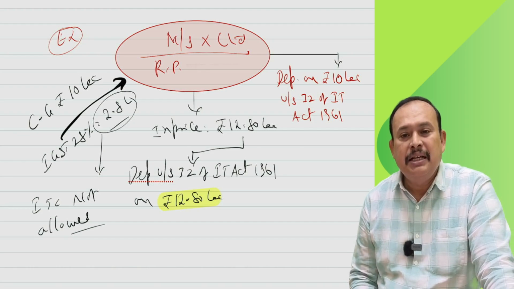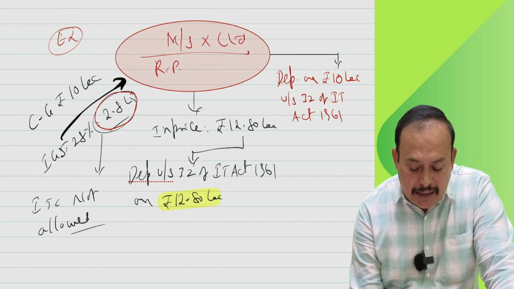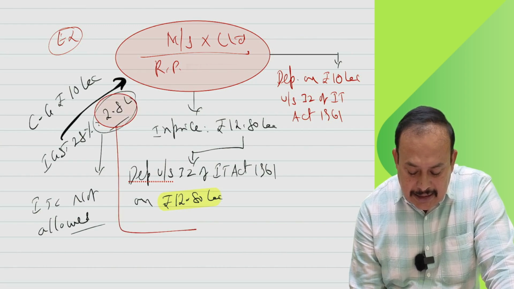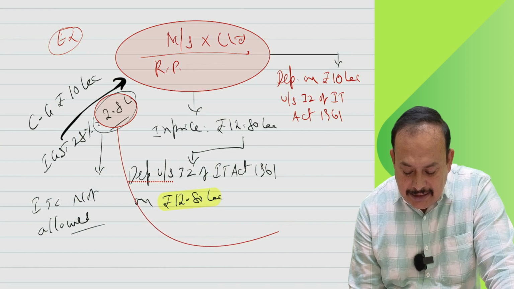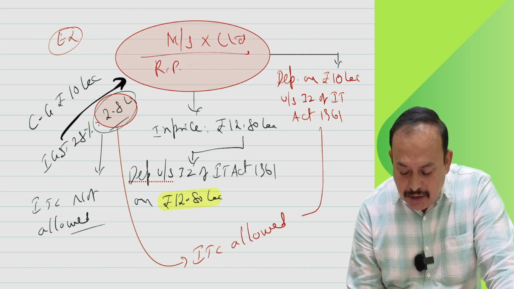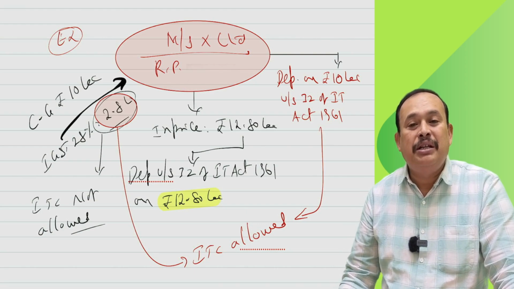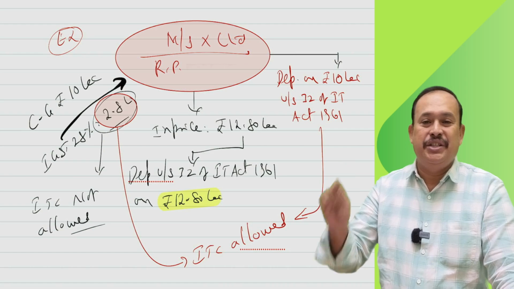In that case, can I claim this particular amount as my input tax credit? In that case, the law of the land says that yes, ITC is allowed, because you are not claiming depreciation on capital goods inclusive of GST.